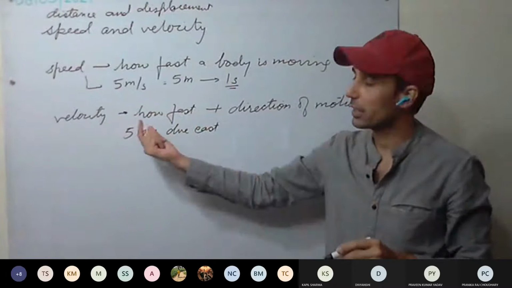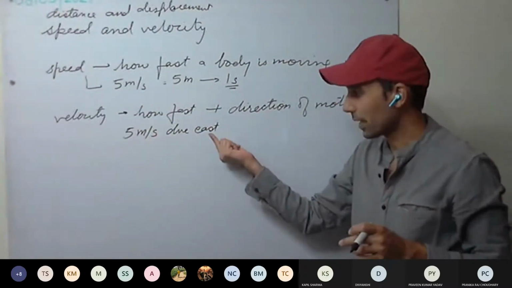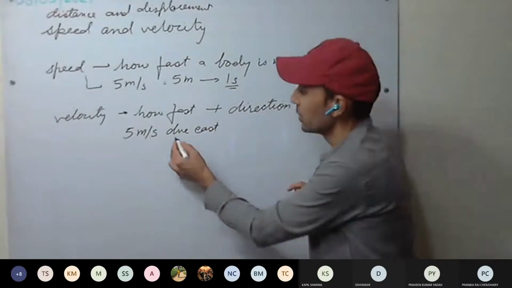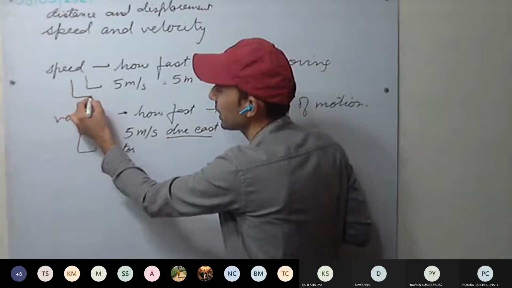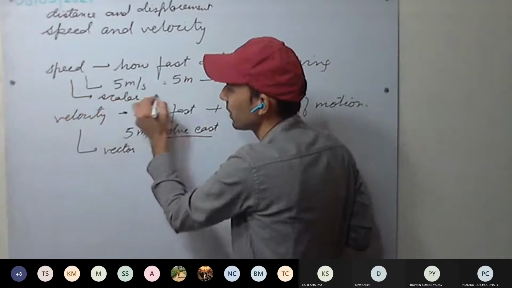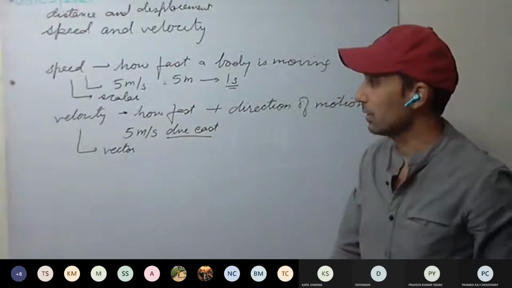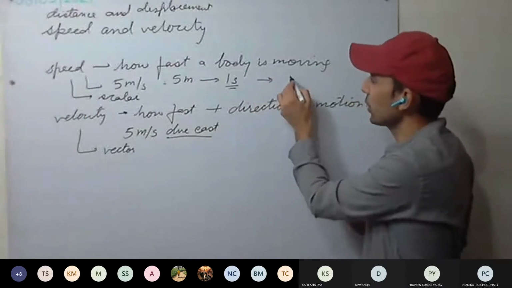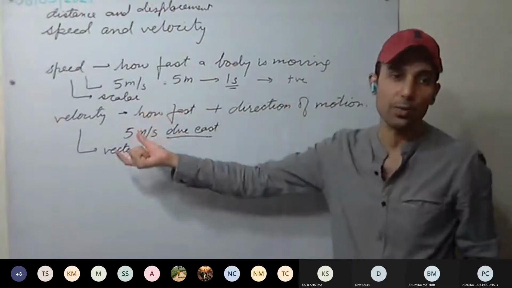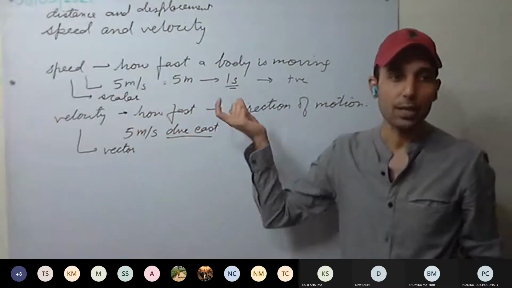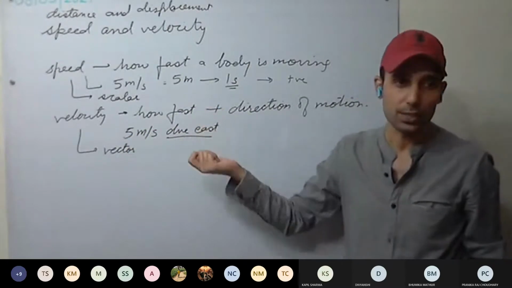So it will be velocity. Velocity gives us direction as well: how fast the body is moving plus the direction in which the body is moving. So velocity is a vector quantity, whereas speed is a scalar quantity. No direction here; here it's a vector quantity, we have the direction. This is clear. So speed is always going to be positive. Scalar or vector quantities, their magnitude is always positive.